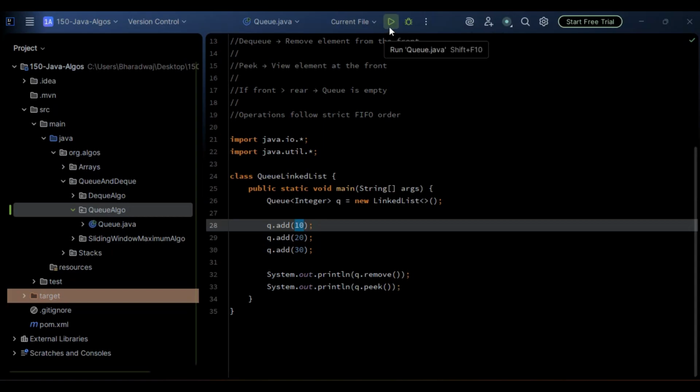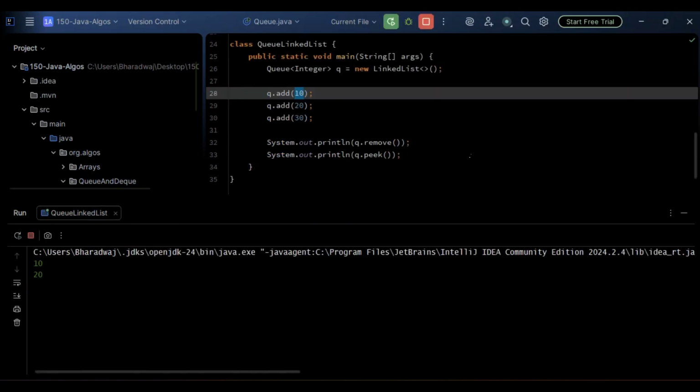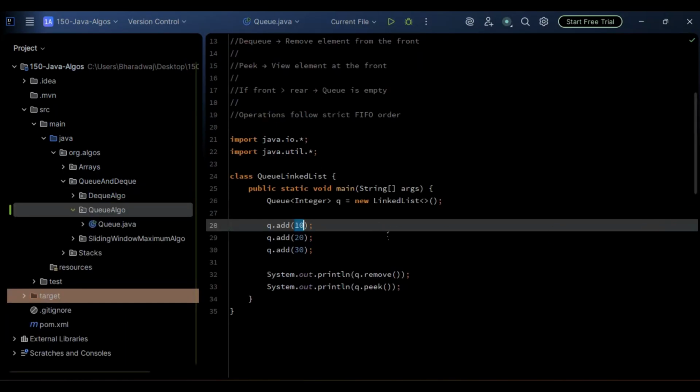So let's try to run the code based on what we had discussed. Yep, you can clearly see here 10 as well as the 20. The output that we are getting is correct, right, accordingly with the code that we have written. It's similar to dry running the code. First we have inserted, then we are going with a remove and peek. We have already seen the same thing. We have got the correct output, 10 and 20, accordingly with the discussion that we had earlier.